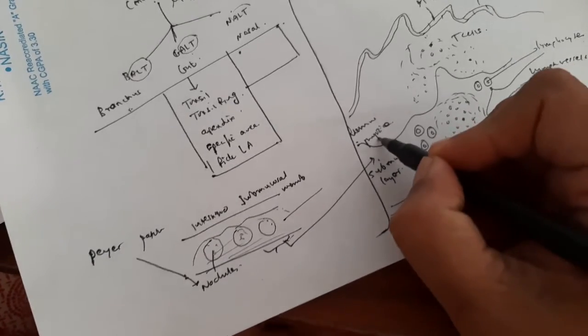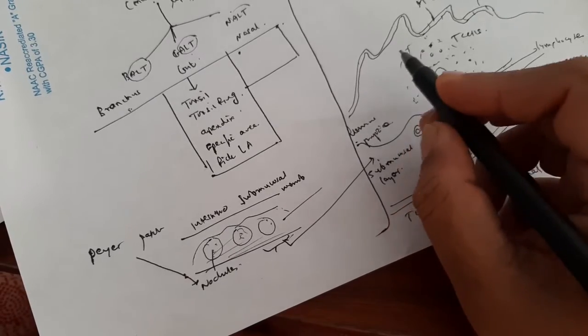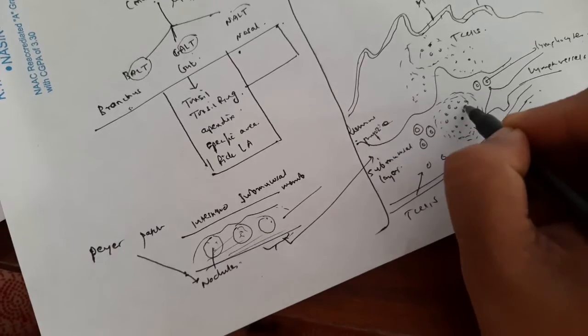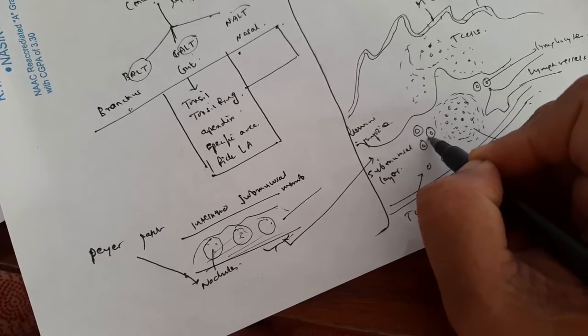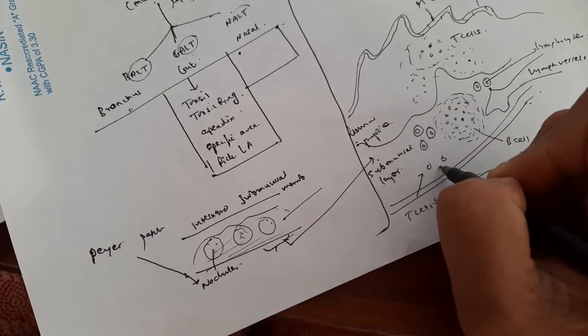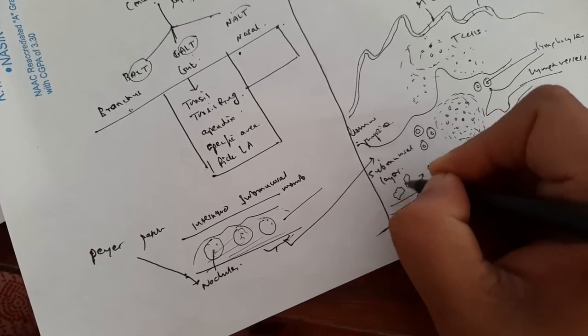The lamina propria is present under the epithelial cells. This area contains a large number of B cells. This area contains the lymphocytes and few activated T cells. Also it contains the macrophages.